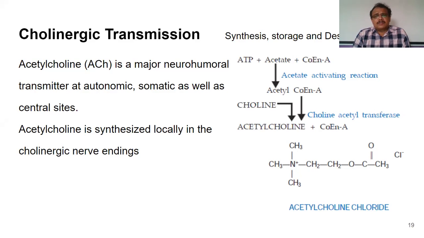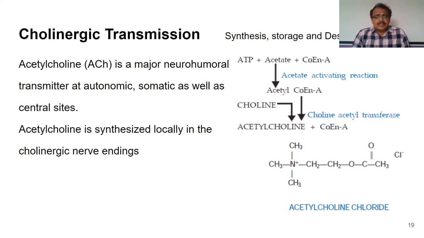In both the cases, the neurotransmitter released at the ganglia is acetylcholine, whereas the neurotransmitter released at the nerve ending of a postganglionic parasympathetic nerve is acetylcholine, and that released at the postganglionic sympathetic nerve ending is noradrenaline.